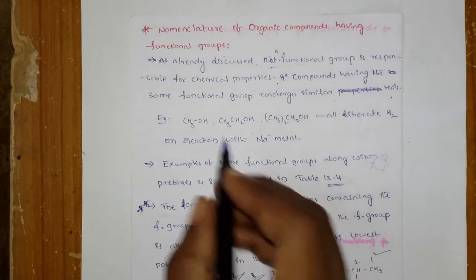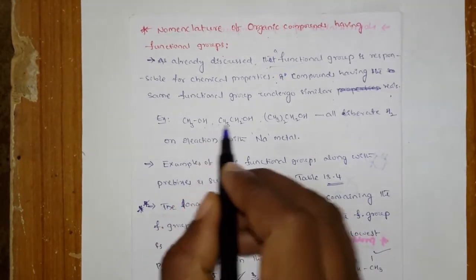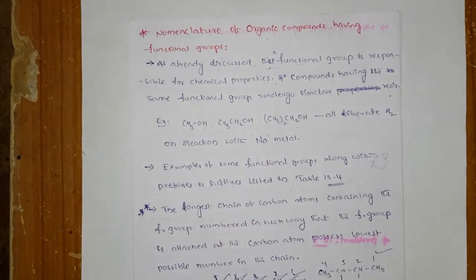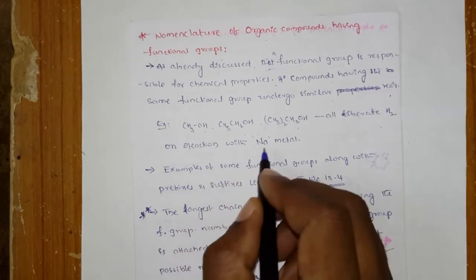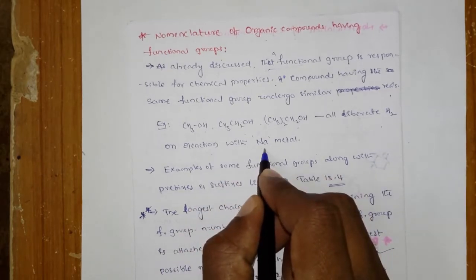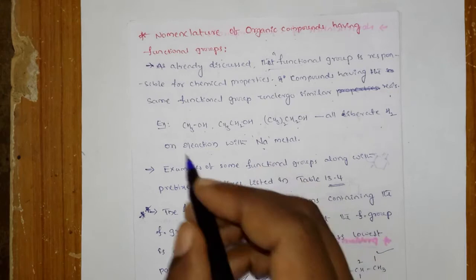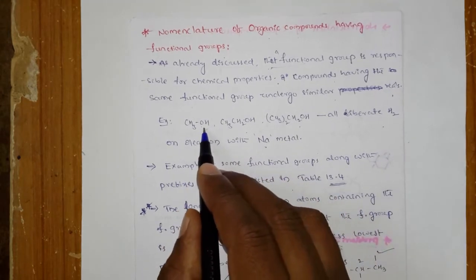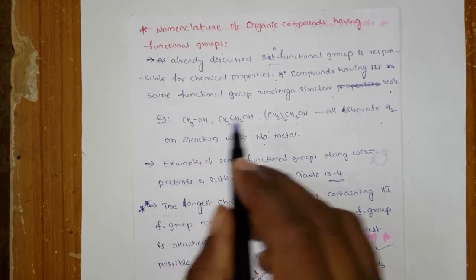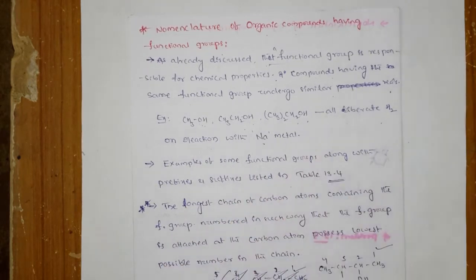For example, when you take methanol, ethanol, propanol, butanol, pentanol, hexanol, all the alcohols generally liberate hydrogen when they are reacted with sodium metal. So what is the similar property here? The similar property is the functional group. Here the functional group is alcohol, here also alcohol, here also alcohol. So in all the compounds the functional group is the same, so the chemical properties are also the same.